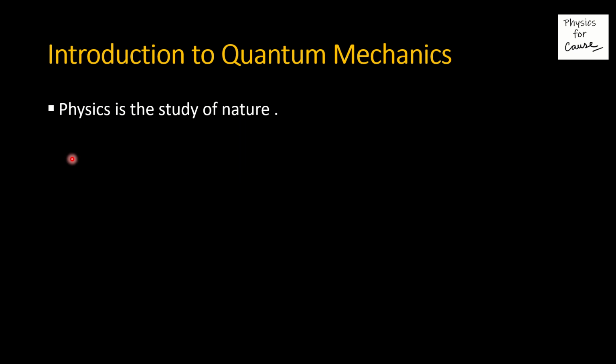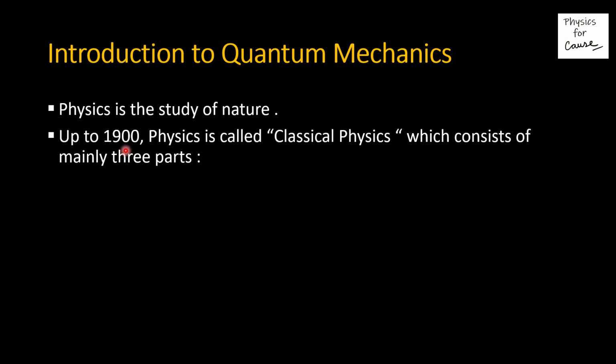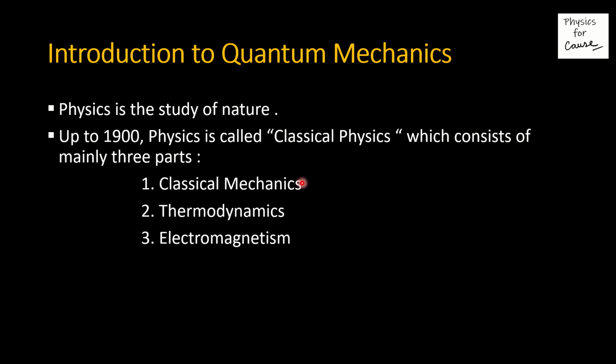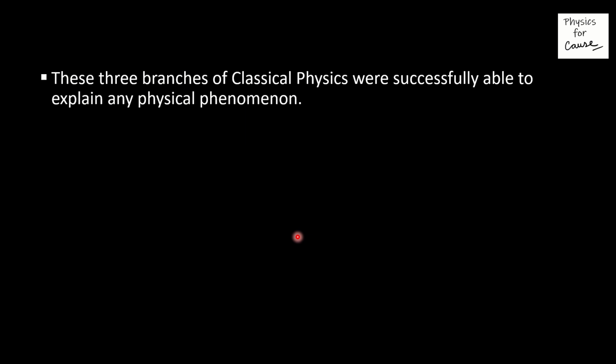As we all know, what actually is physics? Physics is a branch of science which deals with the study of nature. Basically, we learn about the physical aspects of nature in physics. Up to the year 1900, physics was called classical physics, which consisted of mainly three parts: number one, classical mechanics; second, thermodynamics; and the third, electromagnetism. These three branches of classical physics were successfully able to explain physical phenomena.